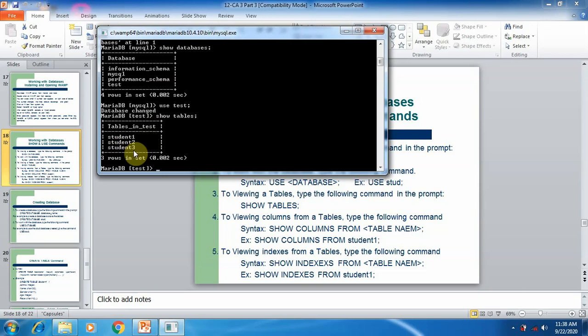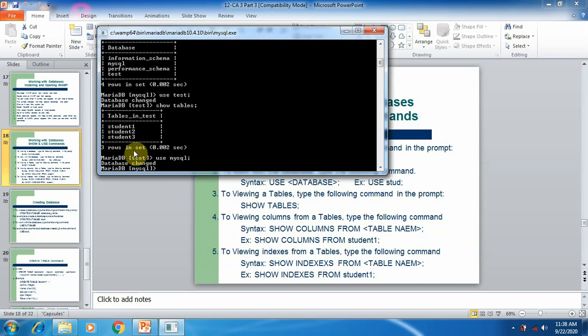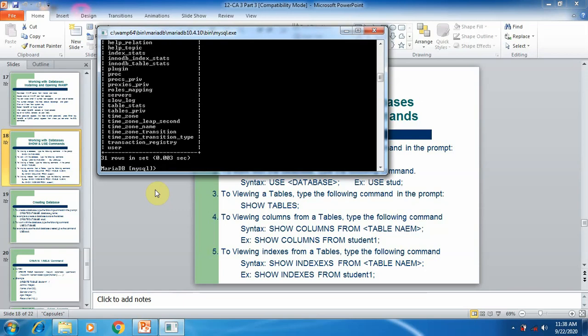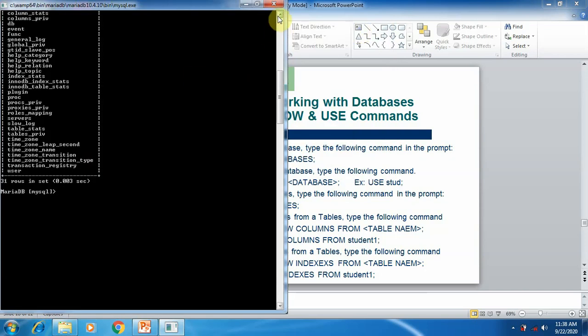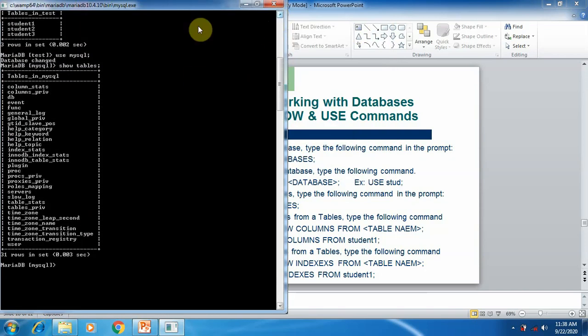Now I am going to change the database from test to mysql using the use command. Use mysql. Now the database is mysql. Here I am using the show tables command to display the tables created in the mysql database. So here you can see many tables are created. See, these are the tables in mysql. Whatever tables are created by the user or system are displayed by using show tables.